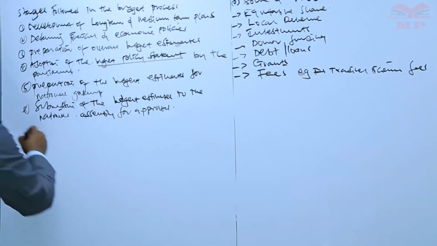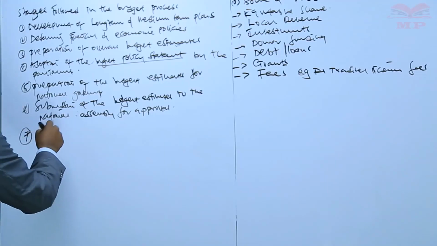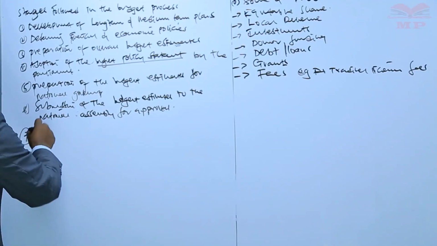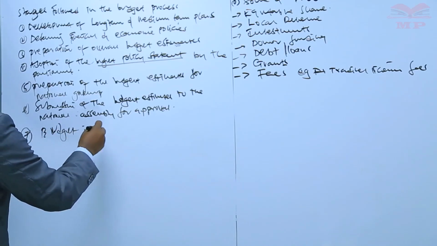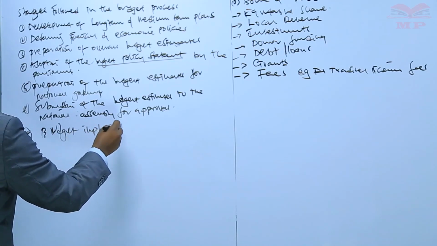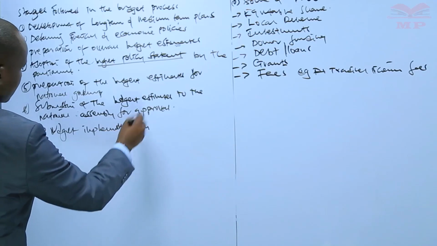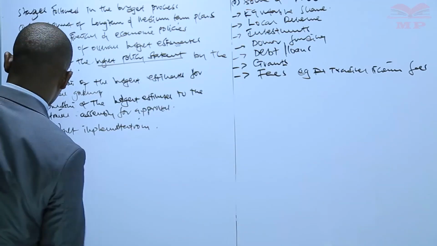Thereafter, that is number 7, we have budget implementation. That budget is implemented.